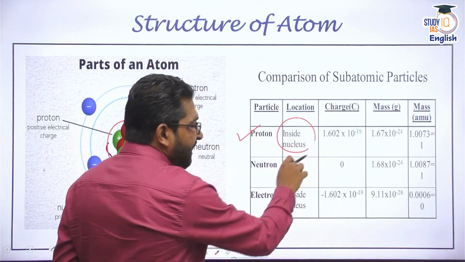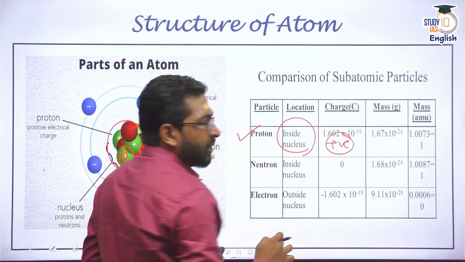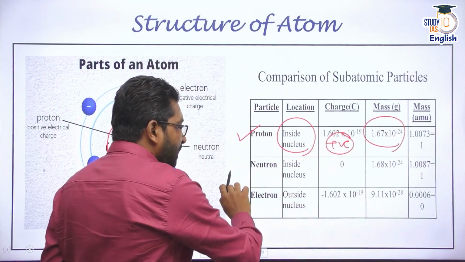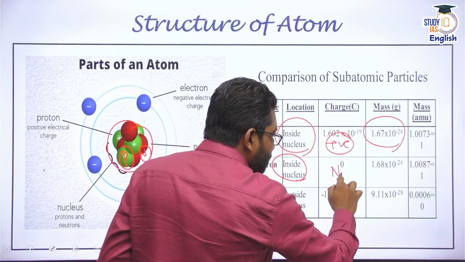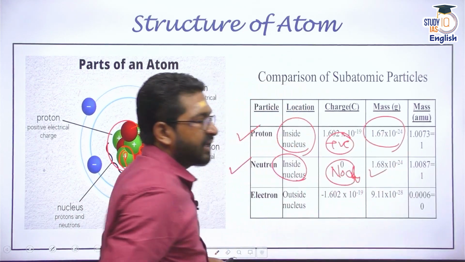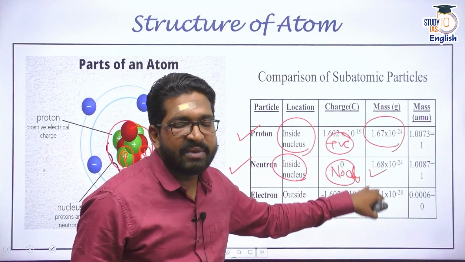Proton is present inside the nucleus. It has a positive charge. It has a definite mass also. A neutron is present inside the nucleus. There is no charge. It has mass. In fact, neutron is the heaviest of the subatomic particles.